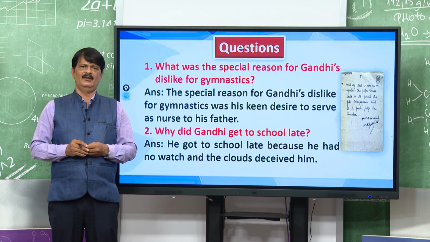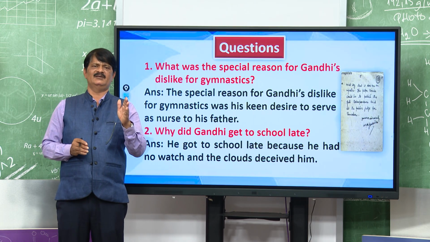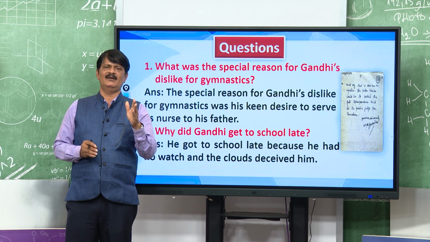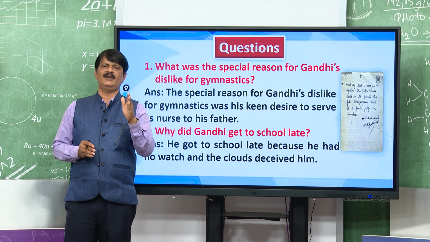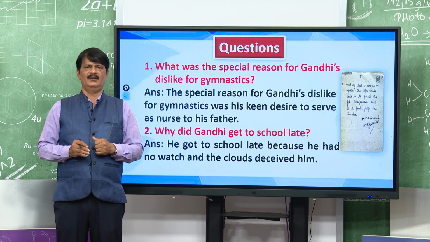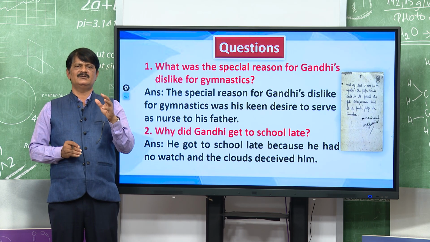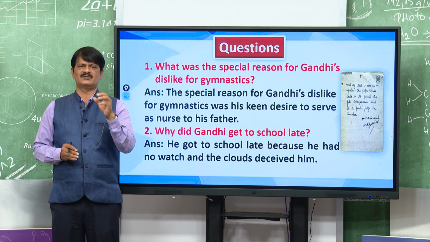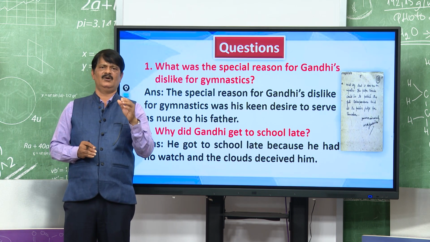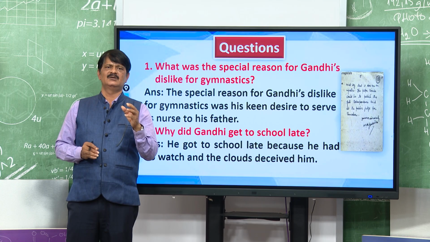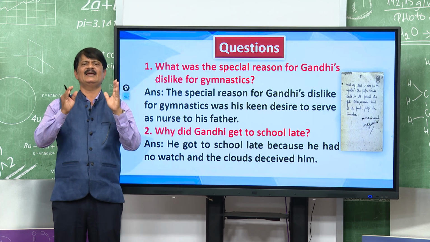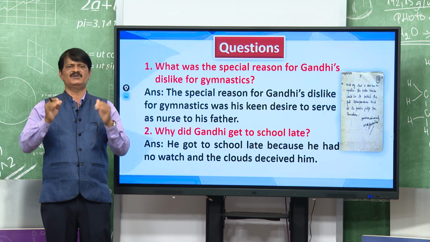It is the main dislike. His father was very old. So Gandhiji was keen to serve as a nurse to his father, to take care of his father.